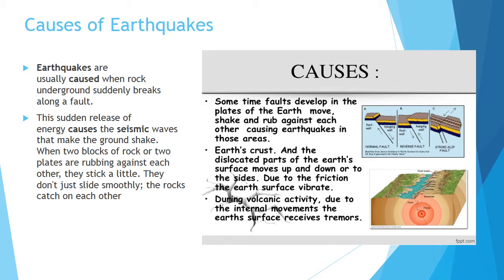The dislocated part of the earth's crust moves up, down, or sideways, and the friction makes the earth's surface vibrate. This friction and vibration lead to an earthquake.